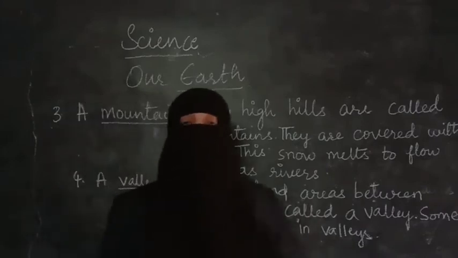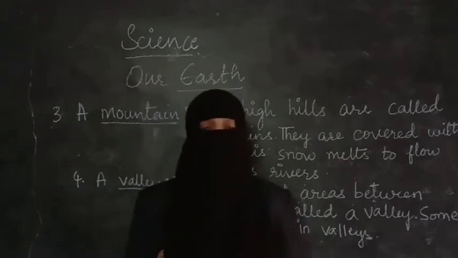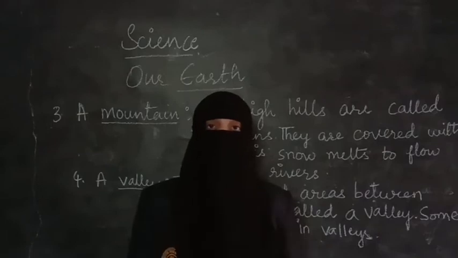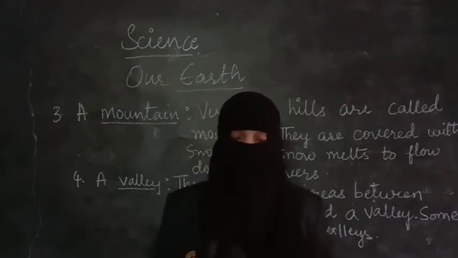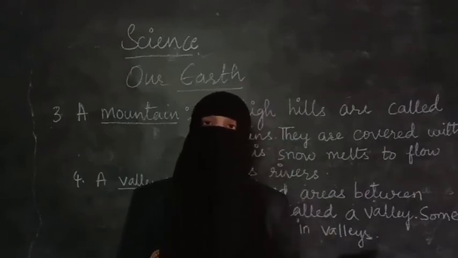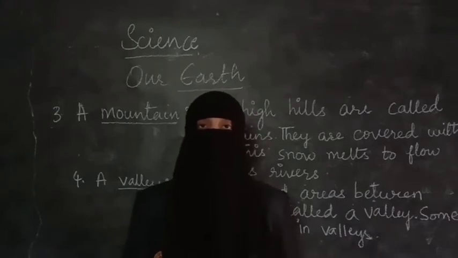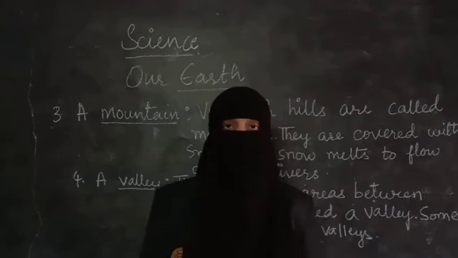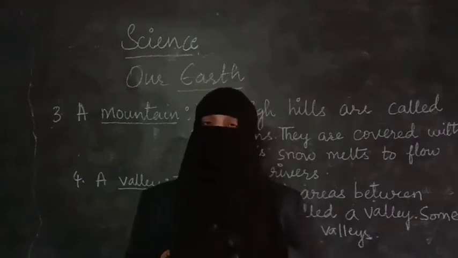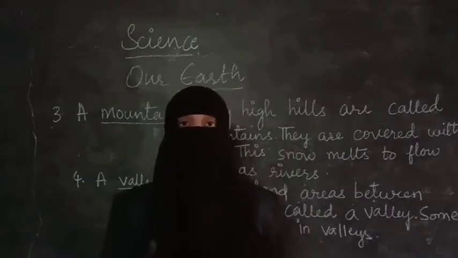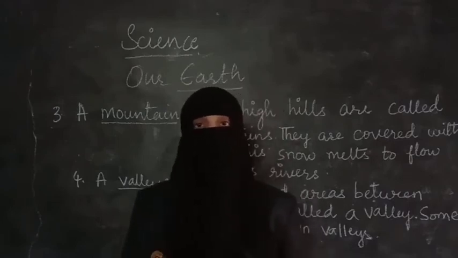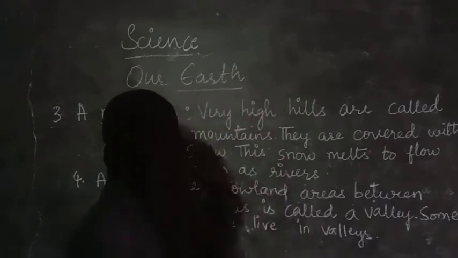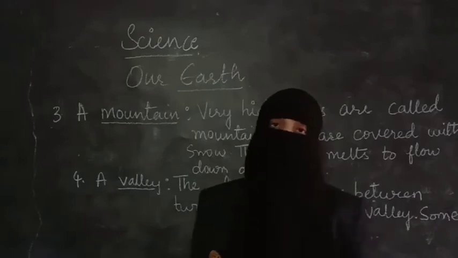Some people like to live in valleys. They will be surviving there. Their livelihood will be completely dependent on the materials which they get from the forest present on the hills. So people also live in valleys. People live on the plain, we are living on the plain flat lands. Some people live in the mountains, like Eskimos, making igloos and living there. And here the people will live in the valleys as well.